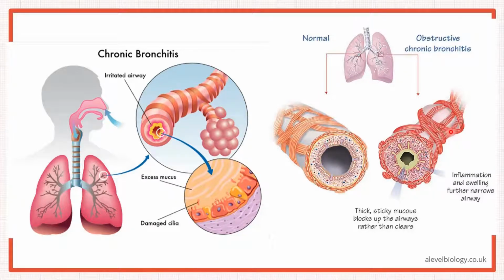And here, if you look at the cells, look at the goblet cells, they have become enlarged. Look at the cilia, they are damaged. So the mucus glands and the goblet cells will secrete more mucus, and it would get trapped there. Cilia would not be able to remove it. So this is what happens in chronic bronchitis. Have a close look at the diagram and try to understand it.